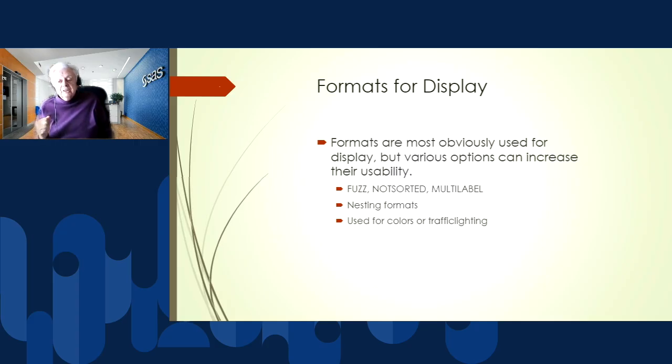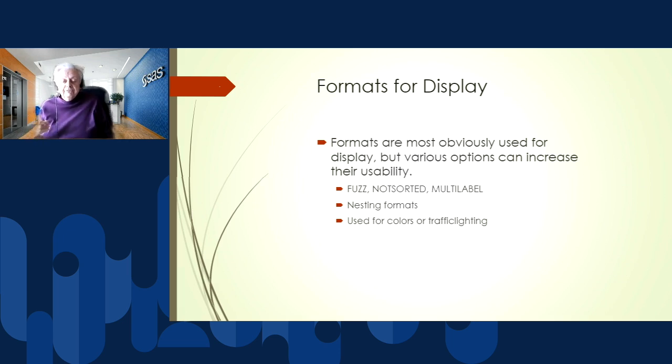The not sorted option, ordinarily when I create a format, in the background, proc format is going to sort that. But if we want it to be not sorted, if we know how the values come up in our data, then we can be more efficient using the not sorted. And then there's a multi-label.